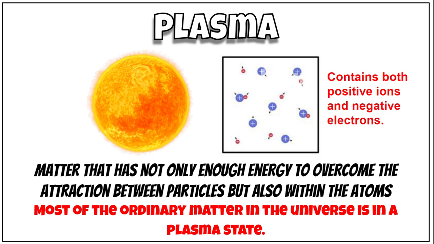So now we can get some of those different atomic reactions, nuclear reactions, in the center where the plasma is. Coincidentally, most ordinary matter in the universe is in the plasma state. That's because most matter is found in stars.